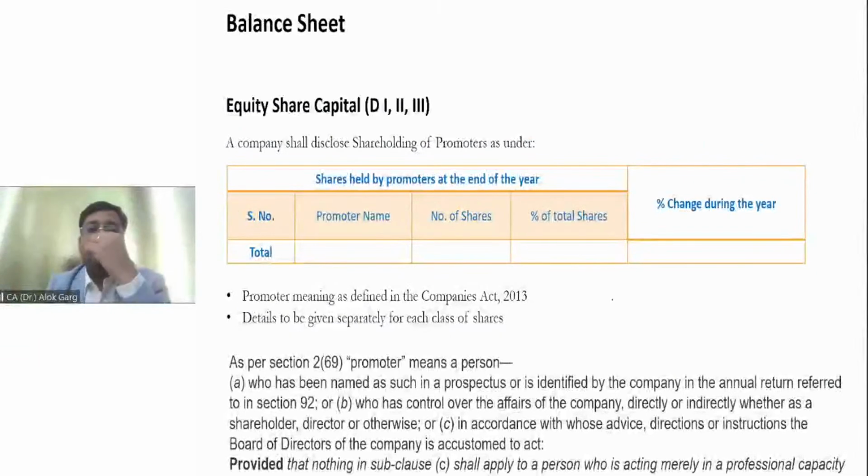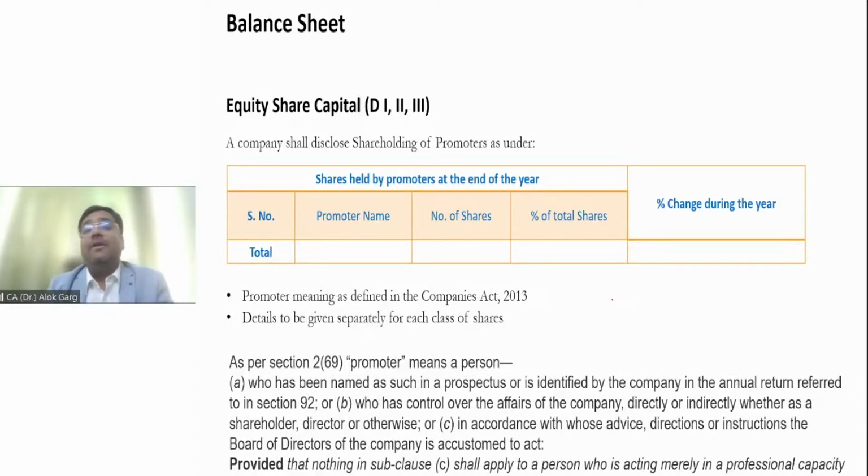Earlier the requirement was that the company has to provide details of shareholders holding more than 5% of the share capital of the company. But after 24 March 2021, the requirement has been extended: if the shareholder is a promoter, then whatever percentage of shares the promoter is holding is required to be disclosed.